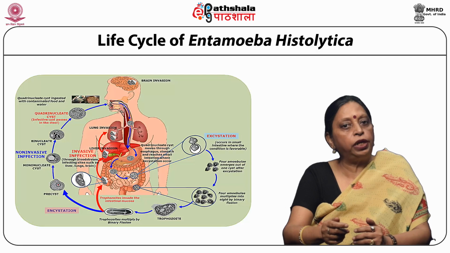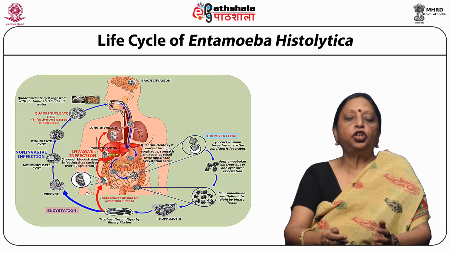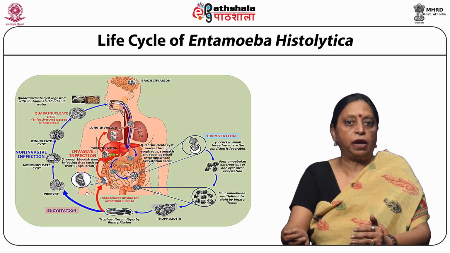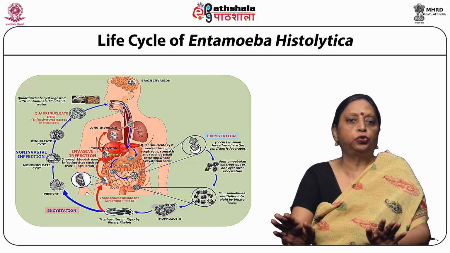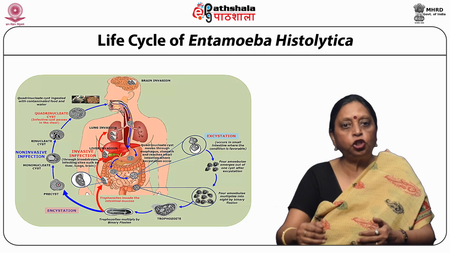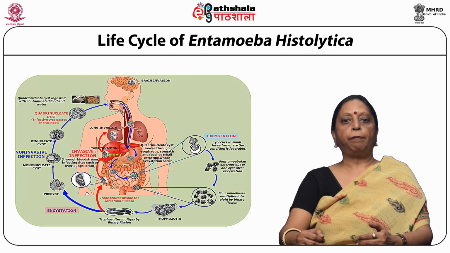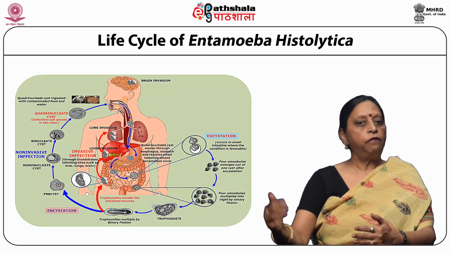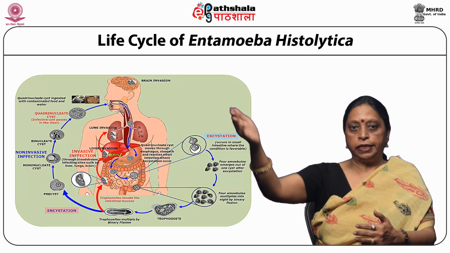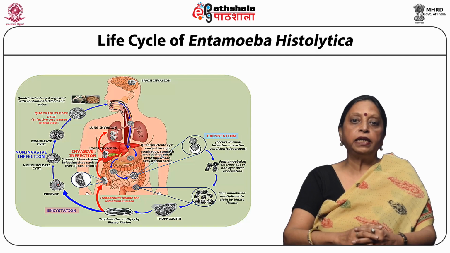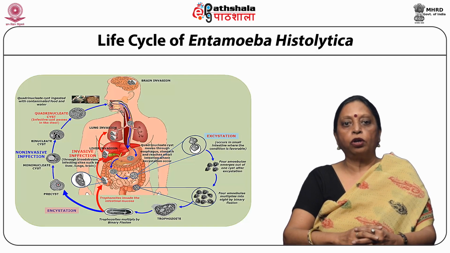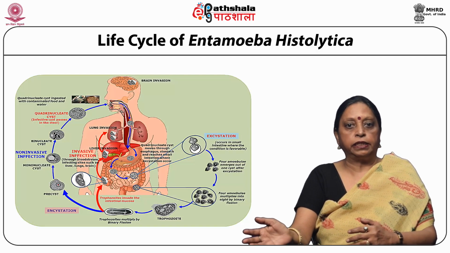Encystation takes place in only a few hours, and the mature quadrinucleate cyst can remain viable in the lumen of the large intestine only for 2 days. Now, these mature quadrinucleate cysts are passed out along with the feces of the host. As you can see in this particular life cycle, about 45 million cysts may be voided out from one infective person in a day.